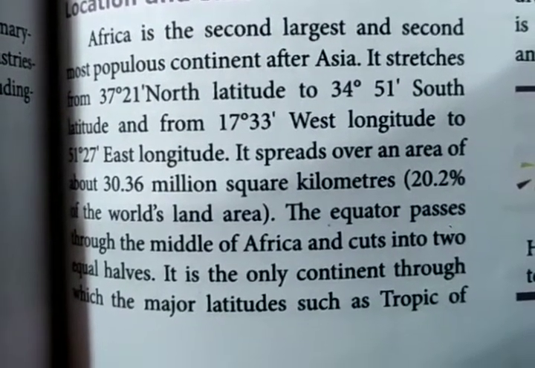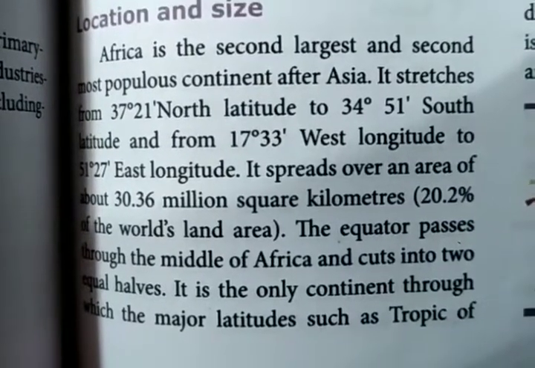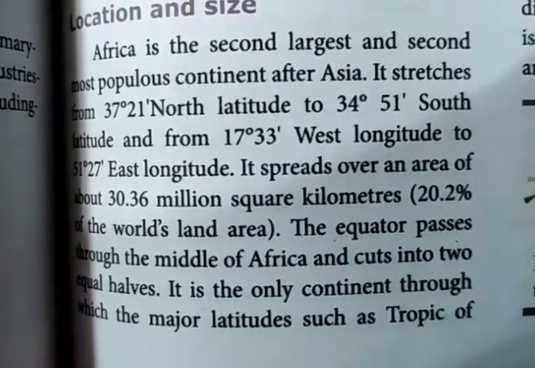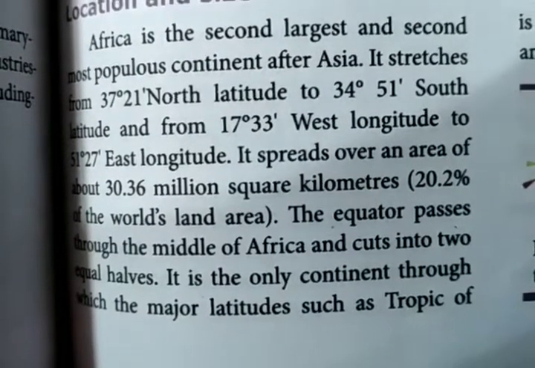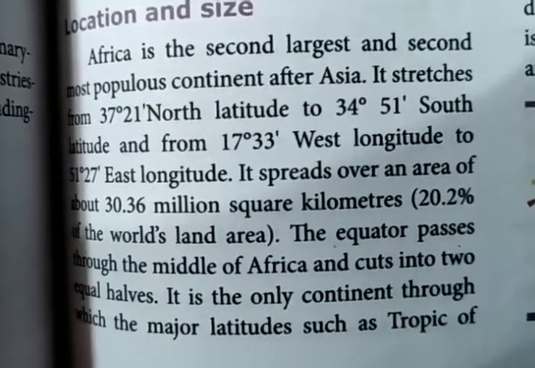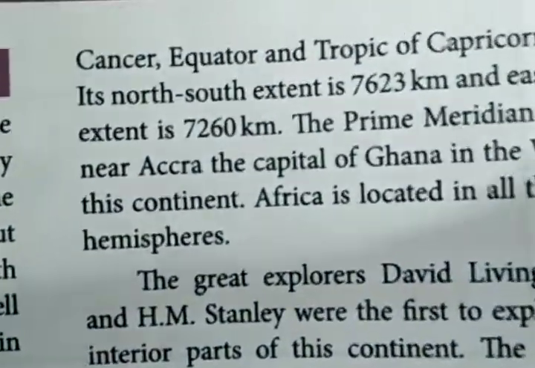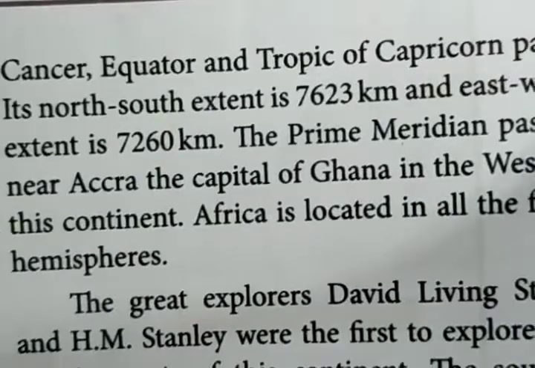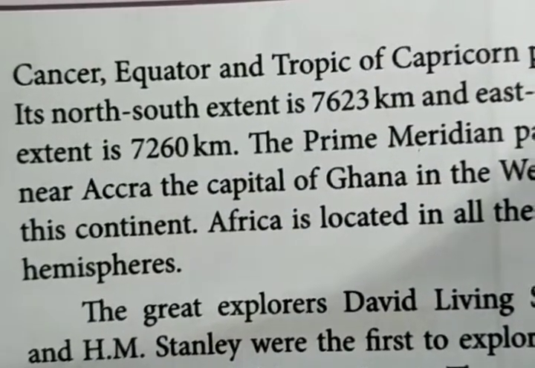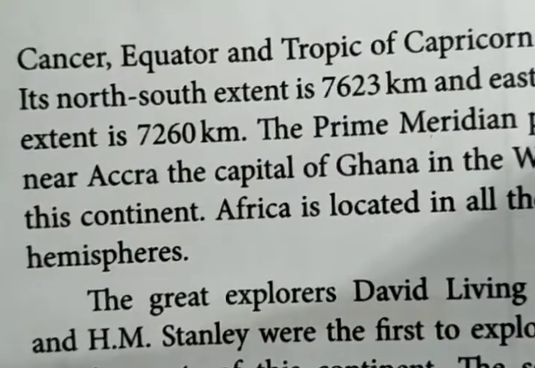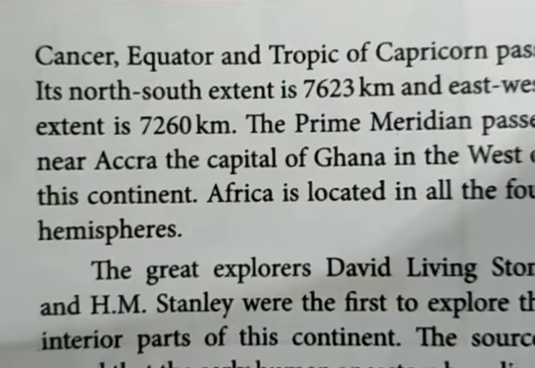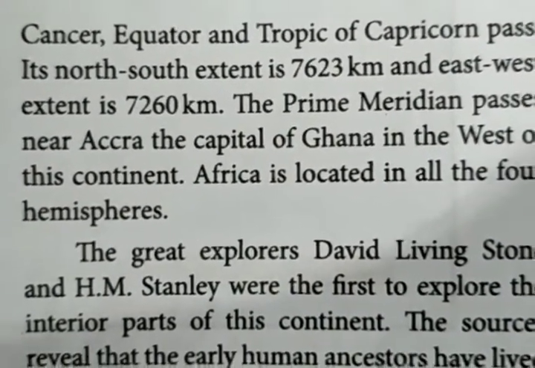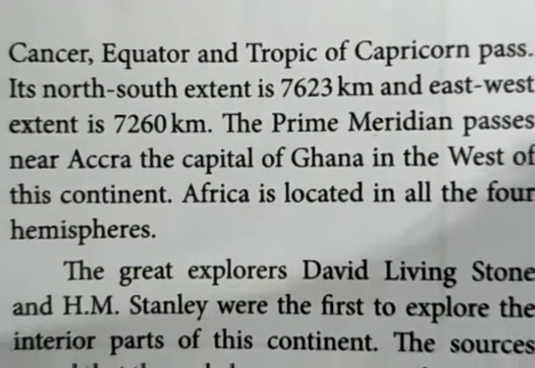The equator divides Africa exactly in the middle into 2 parts. Next, the major latitudes, the Tropic of Cancer and Tropic of Capricorn, also pass through. The north-south extent is the distance given between the north, south, east and west directions. The distance is given in kilometers. The prime meridian passes near Accra, the capital of Ghana, in the west of this continent.